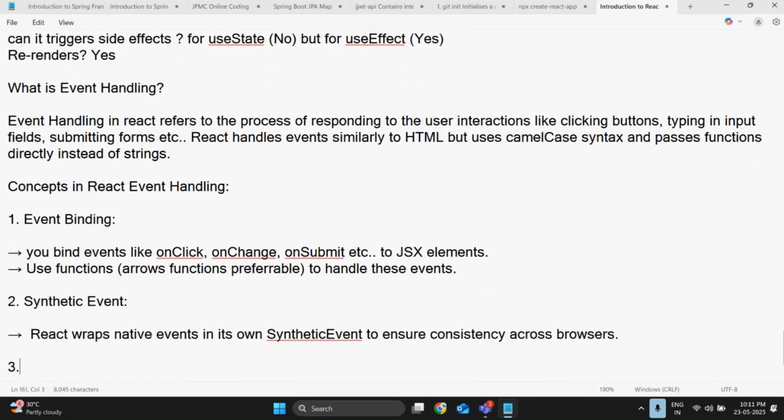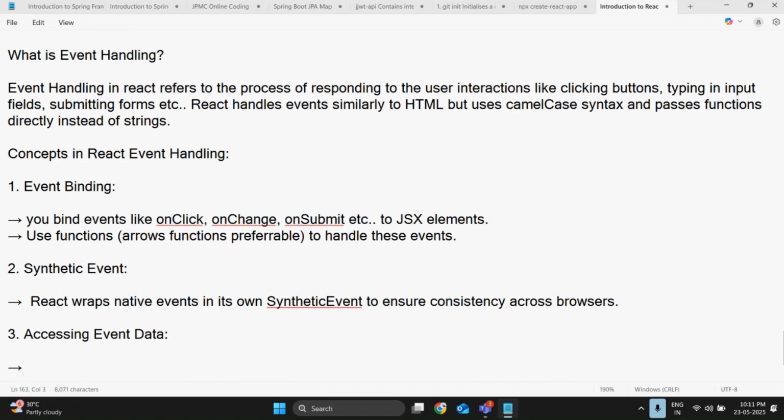Next, accessing the event data. How to access the event data?